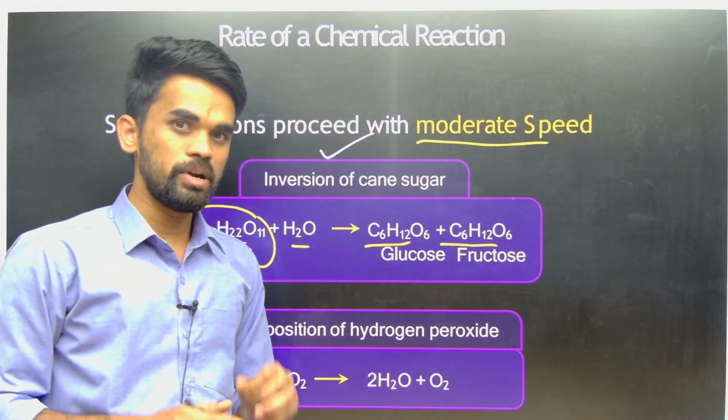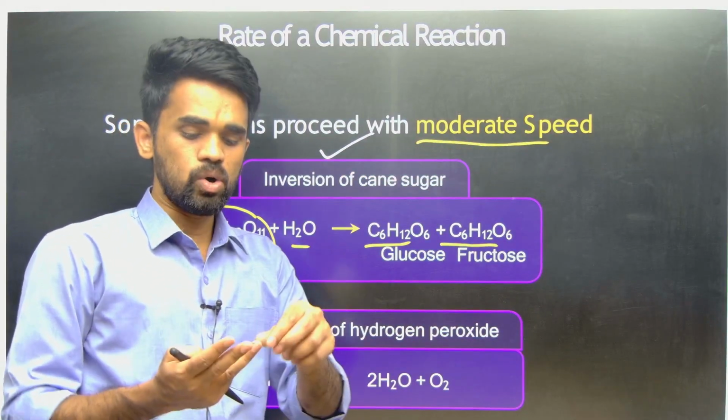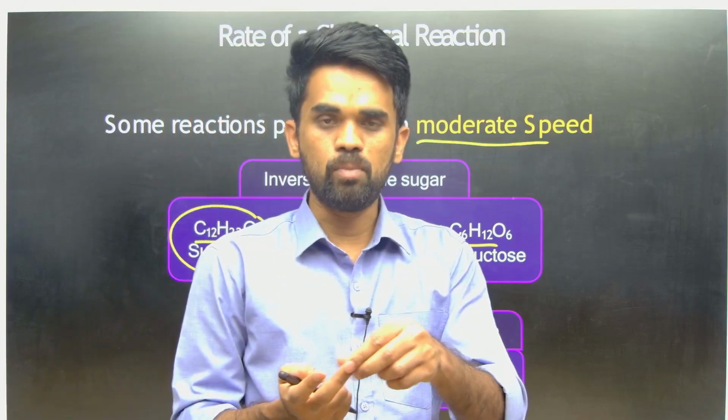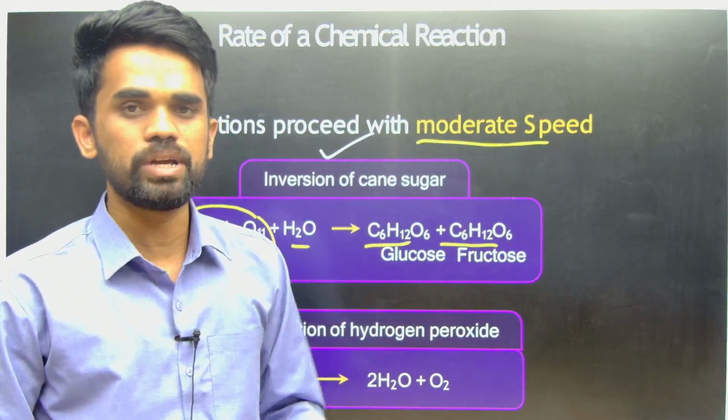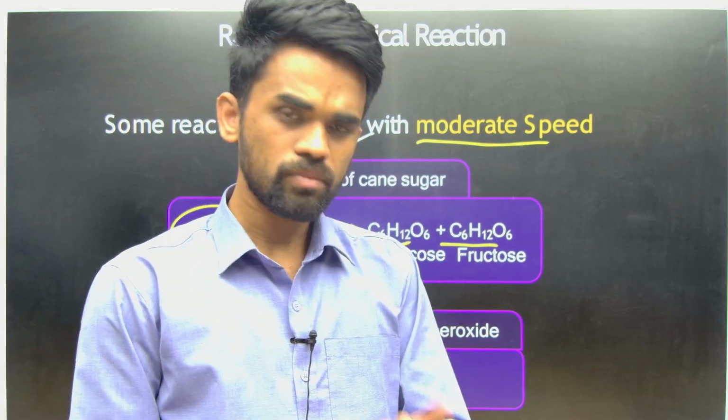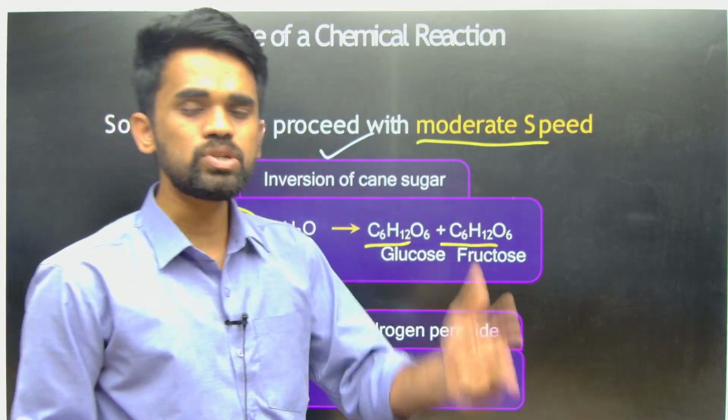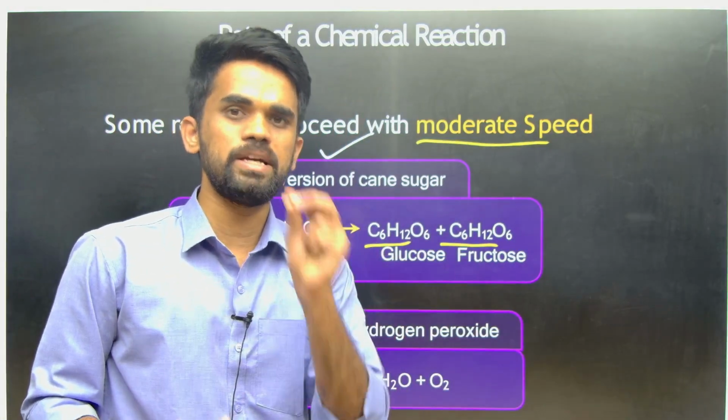Okay, so now I have told you 3 types of reaction. One, very fast reactions; two, reactions with moderate speed; and three, very slow reactions. Okay, fast, moderate, slow. These are the three types of speeds I have told you.